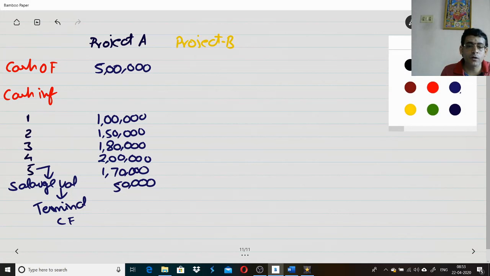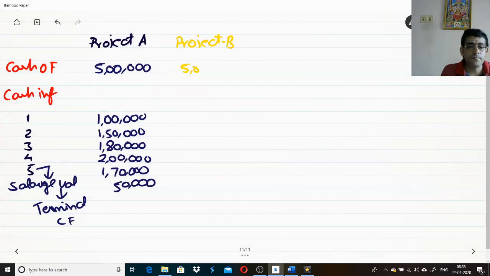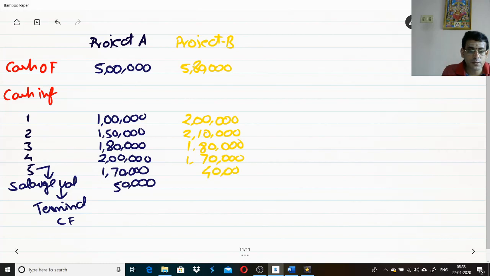Now let us see what information is provided for your project B. For project B, it is mentioned that your cash outflow is going to be 5 lakhs 80,000. Your inflows are: 2 lakhs is your first cash inflow, 2 lakhs 10,000 is your second year's cash flow, 1 lakh 80,000, then 1 lakh 70,000, then 40,000, and then 60,000. So that's the cash inflows which are given.